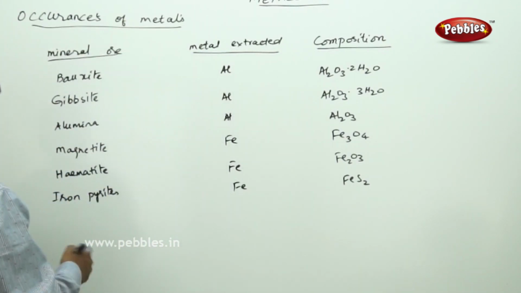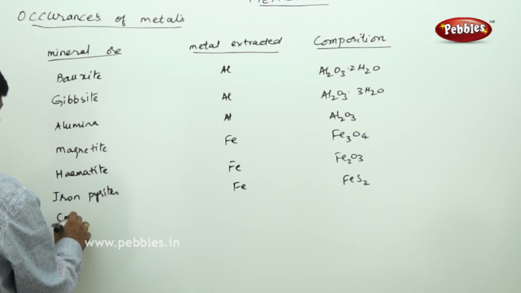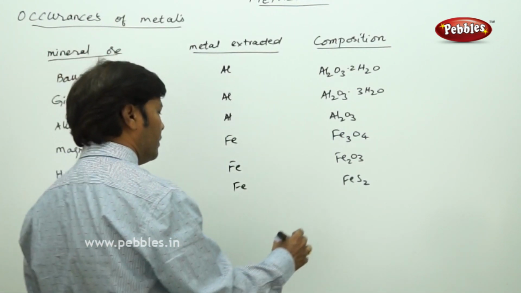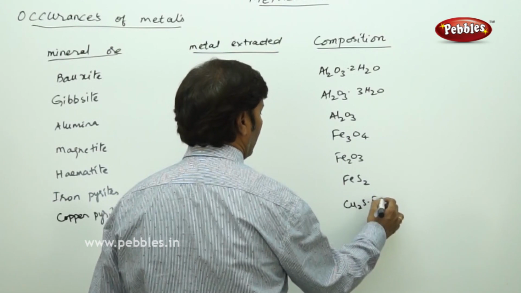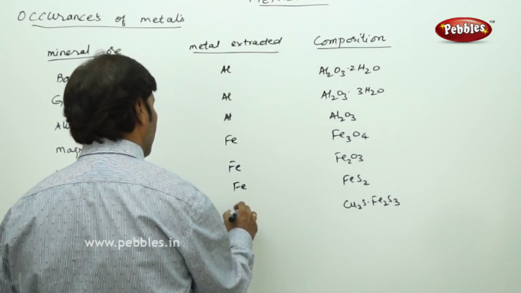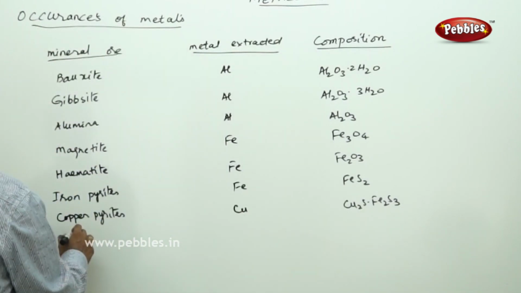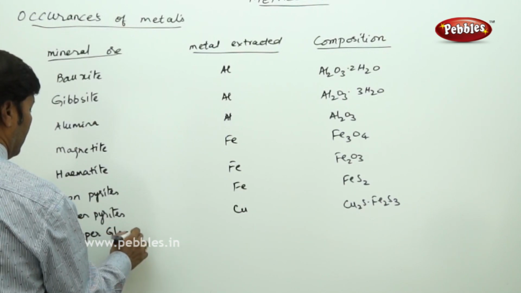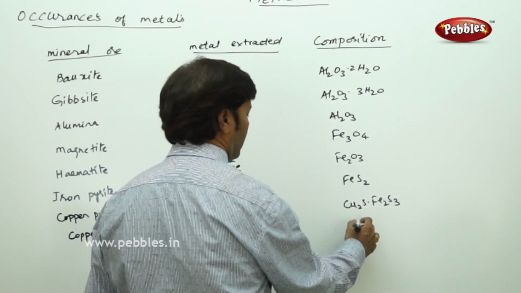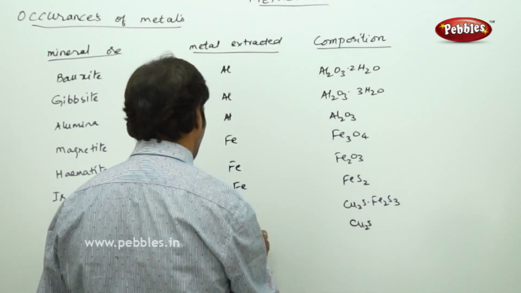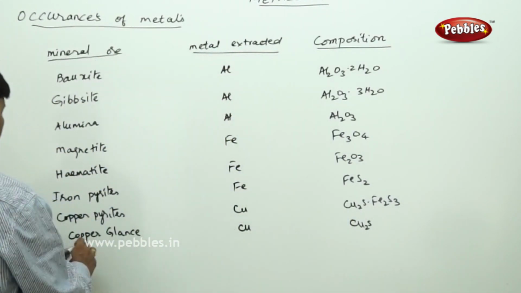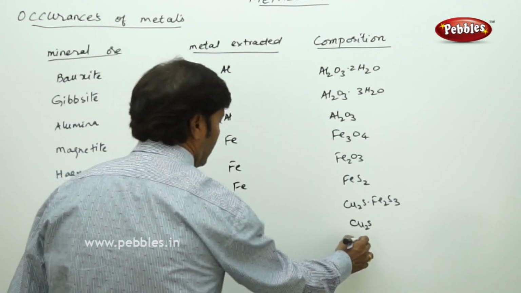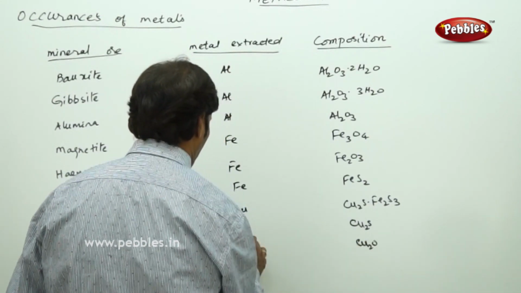Likewise you can also take copper. If you take copper, copper pyrites is Cu2S·Fe2S3, so here the metal to be extracted is copper. Sometimes copper glance, if you take Cu2S, metal to be extracted is copper. You can even sometimes take cuprite, it is simply the oxide Cu2O and it is copper.